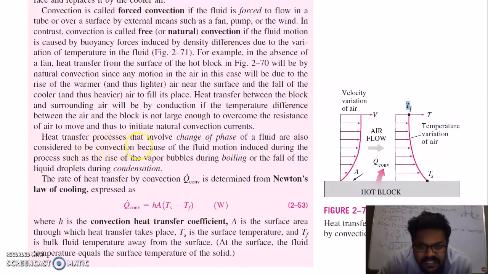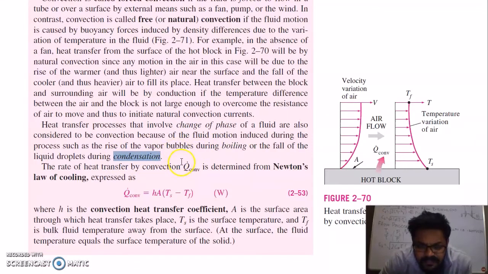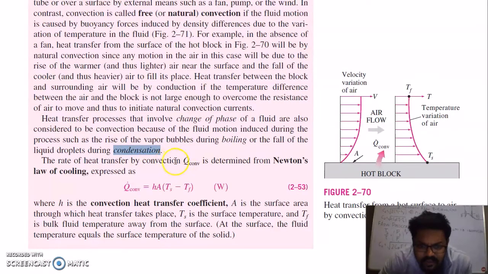Heat transfer processes that involve change of phase of a fluid are also considered to be convection because of fluid motion induced during the process, such as rise of vapor bubbles during boiling or fall of liquid droplets during condensation. So boiling and condensation, when there is a phase change, are also considered convection. We will now discuss the formula of convection.